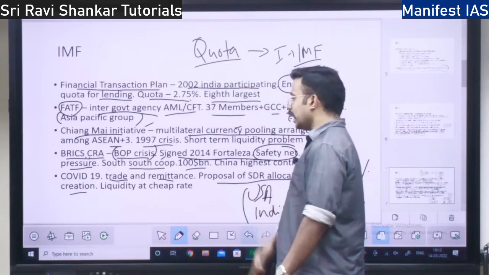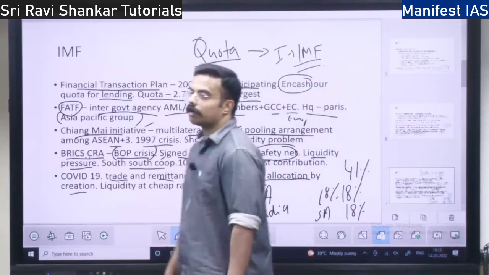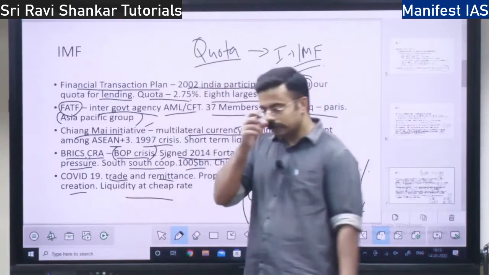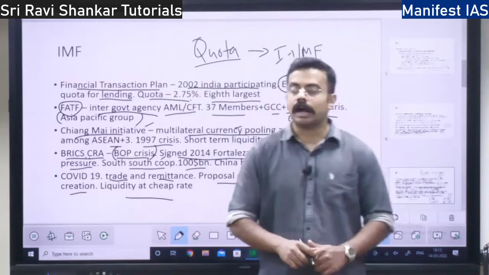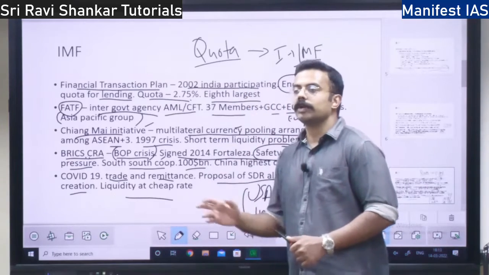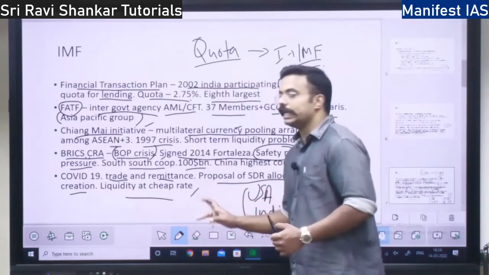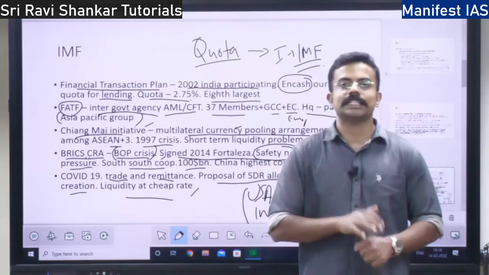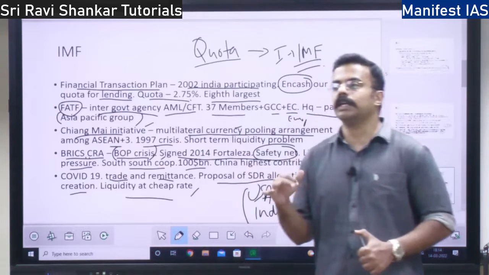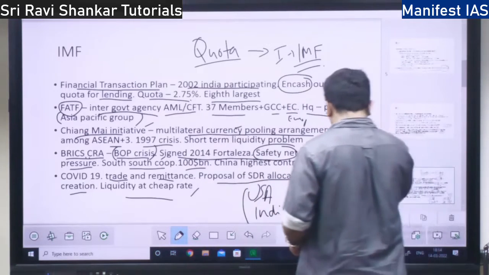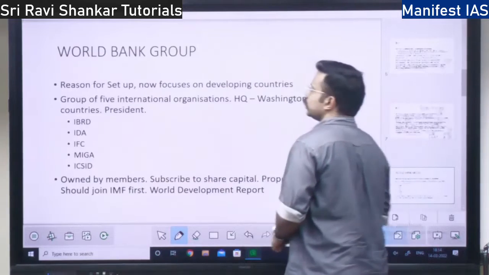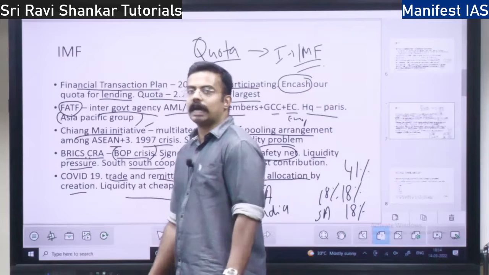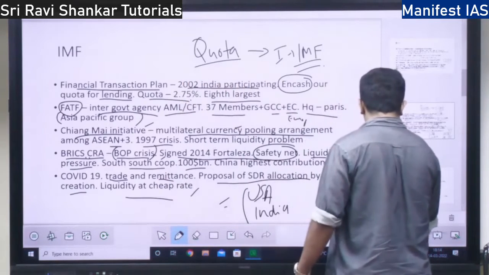India said this SDR will be misused among the countries, right? So under this, why did they try to have more SDR? Because they wanted to give liquidity, give money supply, at a cheap rate. That is why they wanted to print more money, print more SDR, right? Next, this completes the chapter on IMF. One big chapter is done. Next you have World Bank.